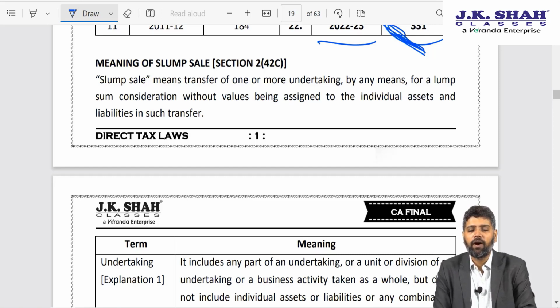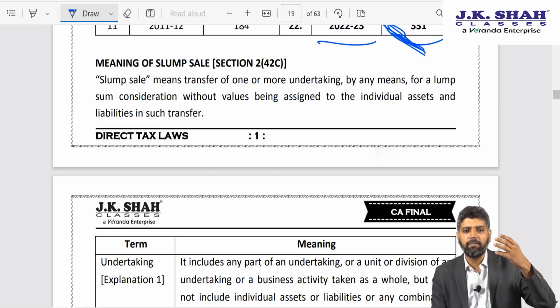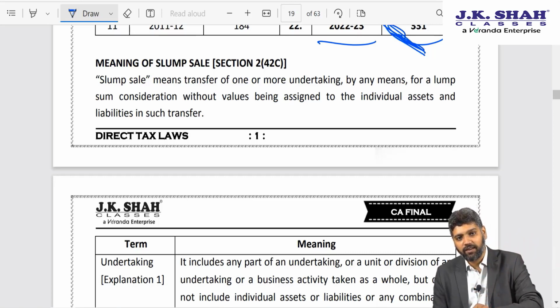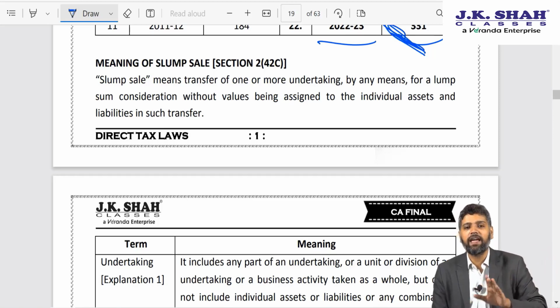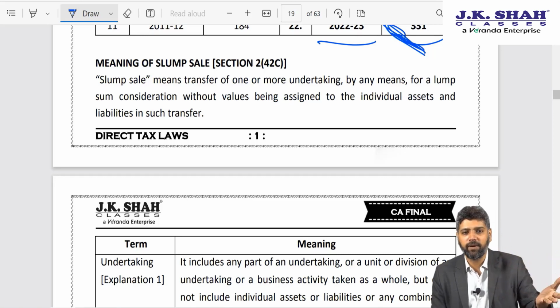If you remember, while introducing the concept of slump sale, I told you how, prior to Finance Act 2021, people used to evade paying taxes. Let us say I acquire an undertaking by way of slump sale. In discharge of the consideration, I issue certain shares or I give some other asset. Now technically there is an exchange, because I got an undertaking and instead of giving money I have given some other asset.